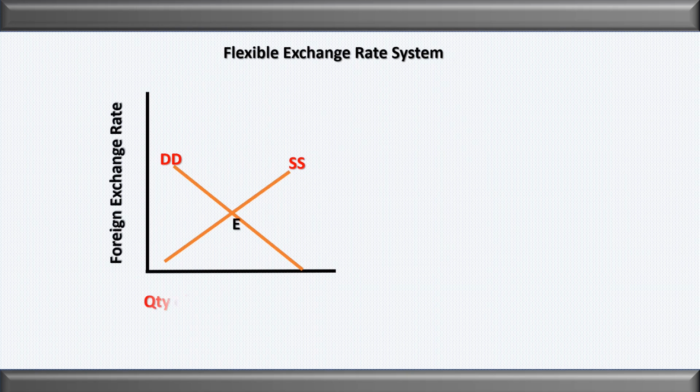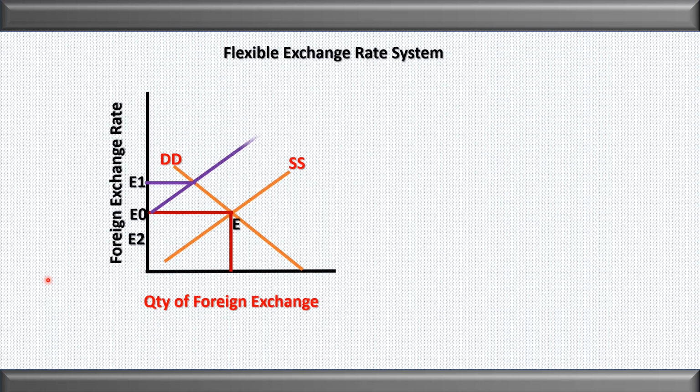Now let us discuss how the rate will be determined under the flexible exchange rate system. The rate will be determined on the basis of market forces, that is demand and supply. The point at which demand and supply are equal is called the equilibrium point, and the rate at the equilibrium point is the foreign exchange rate.